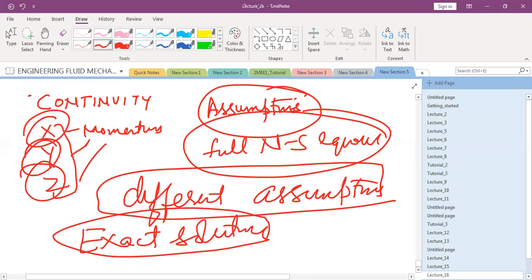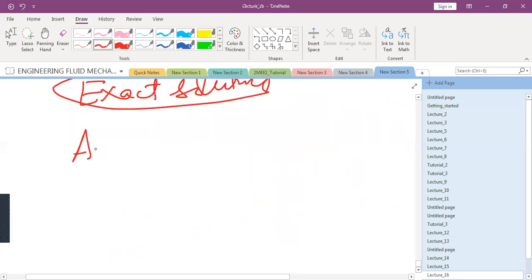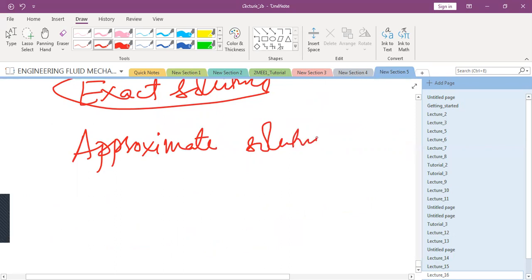But there is another kind of solution that is called approximate solution. Now, approximate solution means before even I give you the question, you simplify the Navier-Stokes equation before knowing what the assumption in the question itself is.